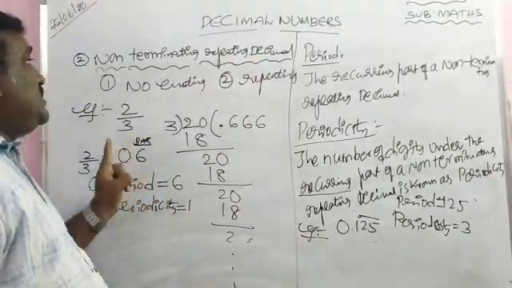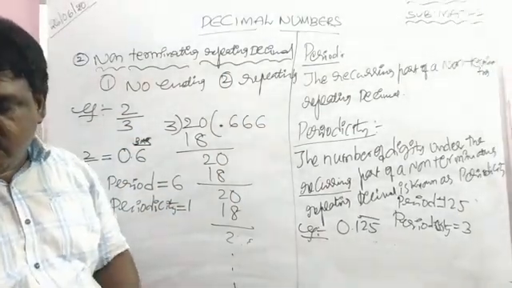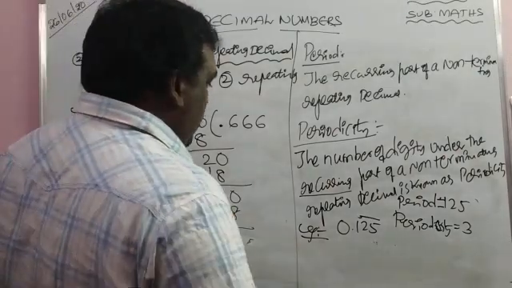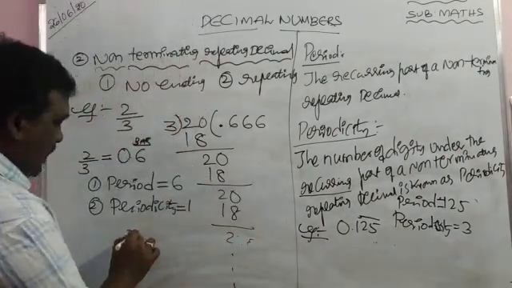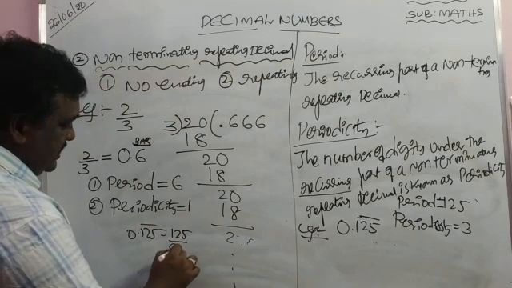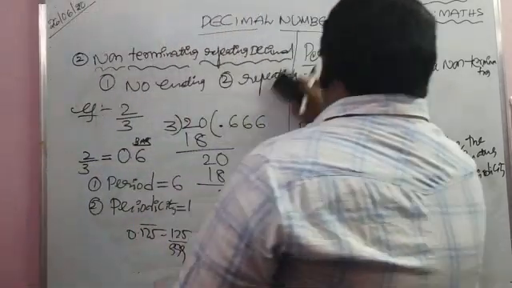We can write non-terminating repeating decimal in the form of p by q. So 0.125 bar, how to write it? 125 by 999. It is in the form of p by q. So remember, note down this important point.